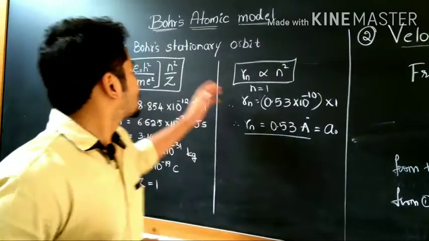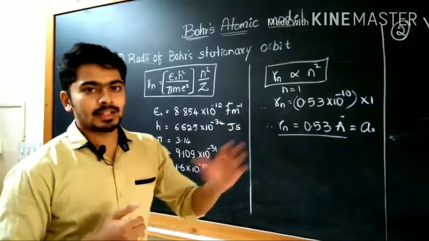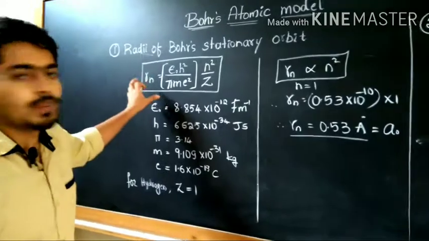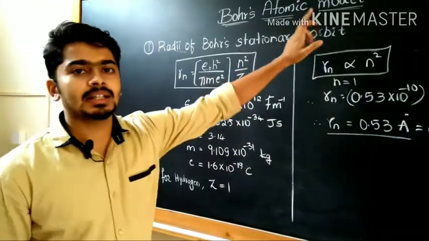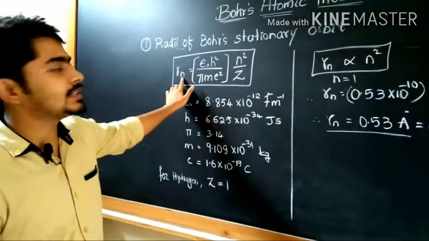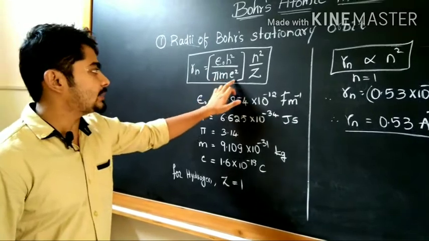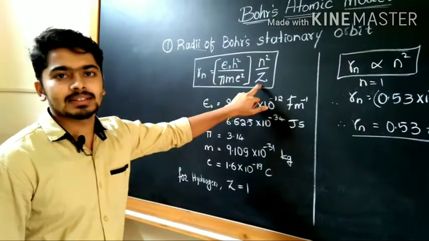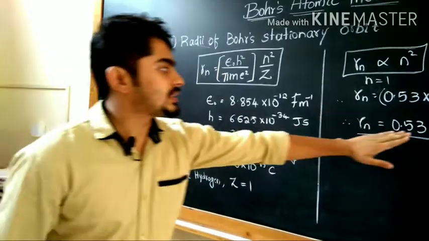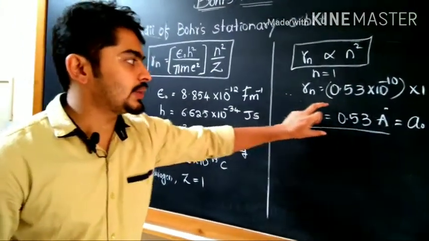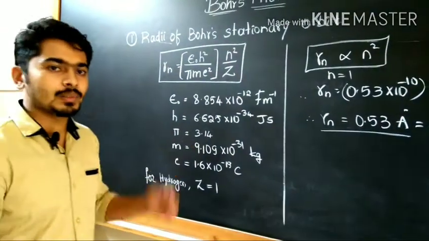Let us study further the second and third postulates. In the last video we derived the equation for the radius of Bohr's stationary orbits, that is Rn equals epsilon naught h square divided by pi m e square into n square by z. How did we get this equation? In the last video I wrote the value directly, so I'm explaining it once again.